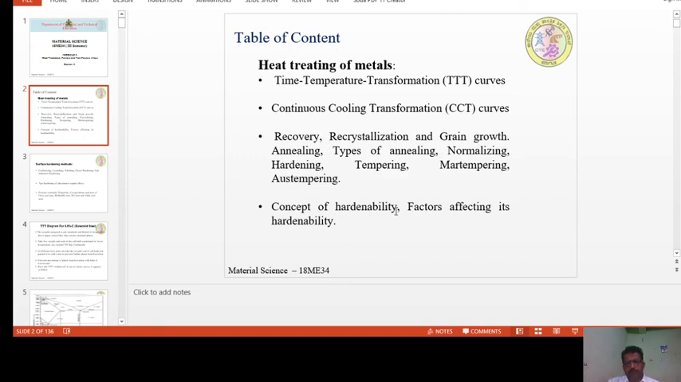The concept of hardenability and factors affecting the hardenability. So here, hardness and hardenability are two different things. Hardenability is the ability of the material to undergo hardening, and hardness is the property of the material that we will discuss when we come to the hardening process.